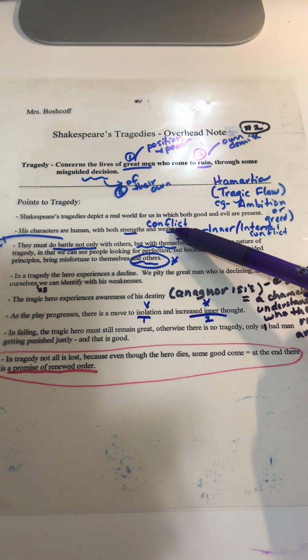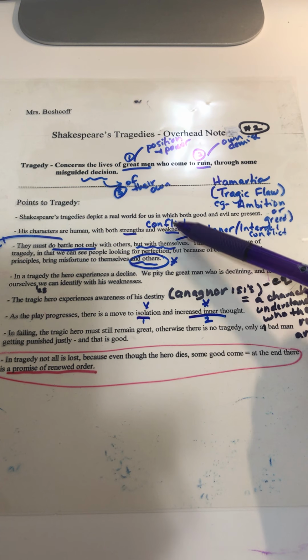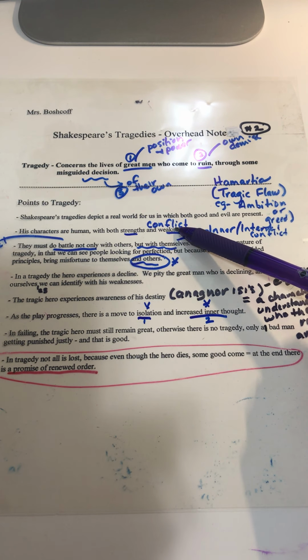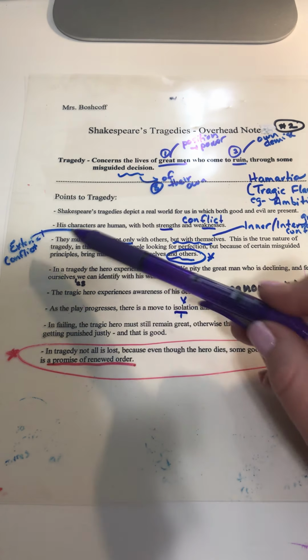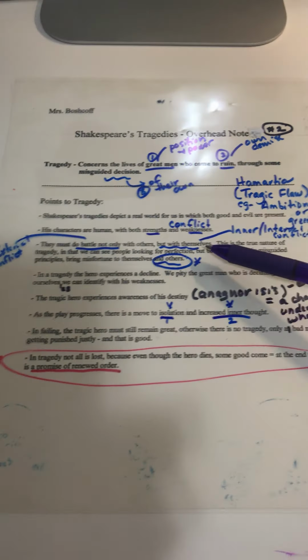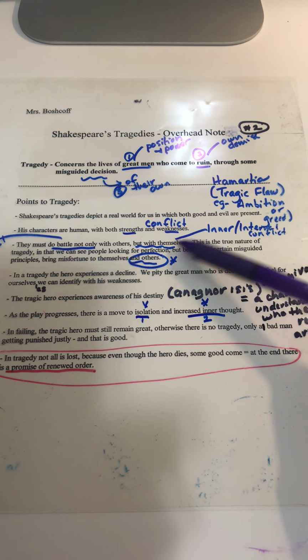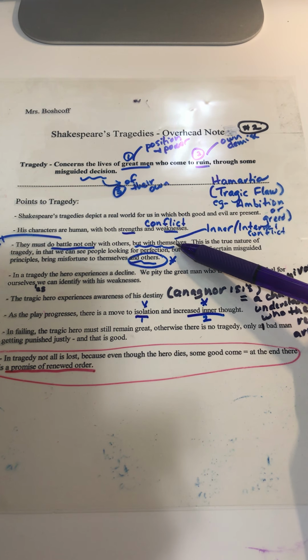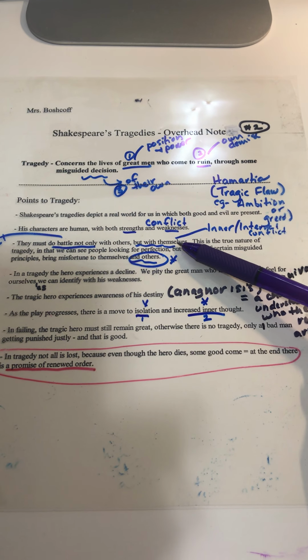And again, the fact that they have strengths and weaknesses leads to some conflict outside of themselves, but also internally as well. They must do battle not only with others, again, external conflict, but with themselves. So some internal conflict. And we definitely see both Lady Macbeth and Macbeth struggling with some internal conflict. Poor Lady Macbeth, well, I don't know how poor she is, but we do have some sympathy for her, right? Because she actually goes right off the deep end.